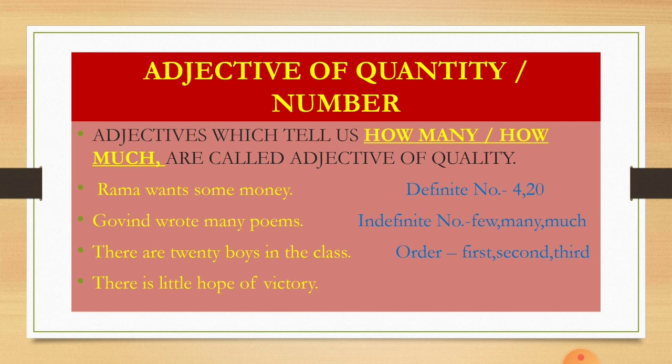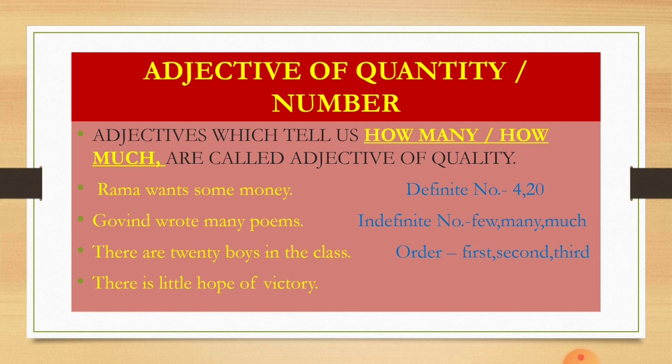There is little hope of victory. Hope is again an abstract noun. It cannot be countable, but the amount is still given, the quantity is given, that there is little hope. So this little, which is telling us the quantity, is the adjective of quantity. Remember here that the number can be a definite number like 1, 2, 3, 4, 20, 22, 100, etc.